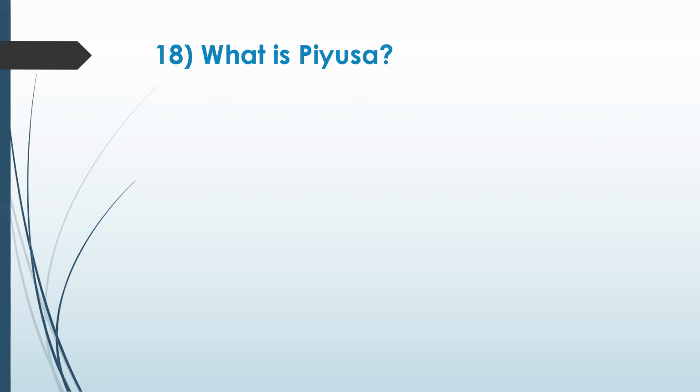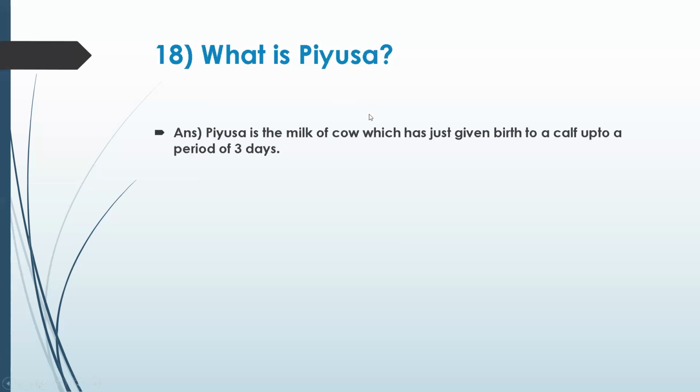Okay, when the cow gives birth to a calf, the first 3 days of the milk, nagin halu anta en karitivi, that is called Piyusha. Correct, Shanaji. Piyusha is the milk of a cow which has given birth to a calf, up to a period of 3 days.